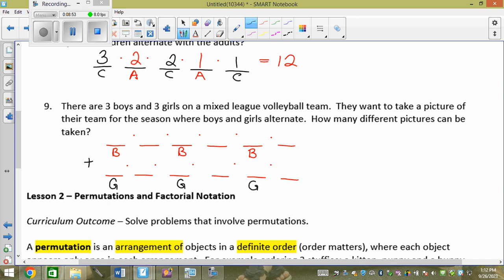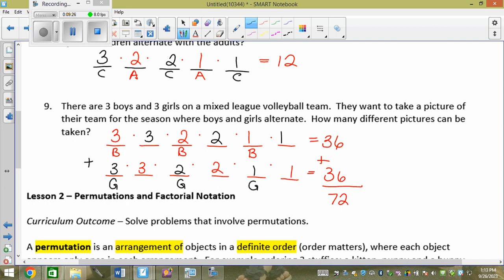This one has an even amount. That one had an odd amount. So here I would have 3 boys, then 2, then 1. Then here I would have 3 girls left, 2, then 1. So this is 36. And then this would be 3, 2, 1, and then 3, 2, 1, which is also 36. Did you drop in if I like 36 ones? Nope. That would just mean you understand there's 2 cases that make the same answer.